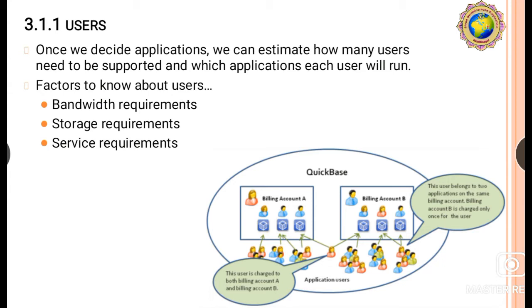So here the quick example of the application user is different types of users. So here billing account A, billing account B, and this is our application user. So this user belongs to two applications on the same billing account, and billing account B is charged only once for the user, and here this user is linked to both billing account A and billing account B. So these types of users can access, and we can also say the user can download applications from any authorized person.